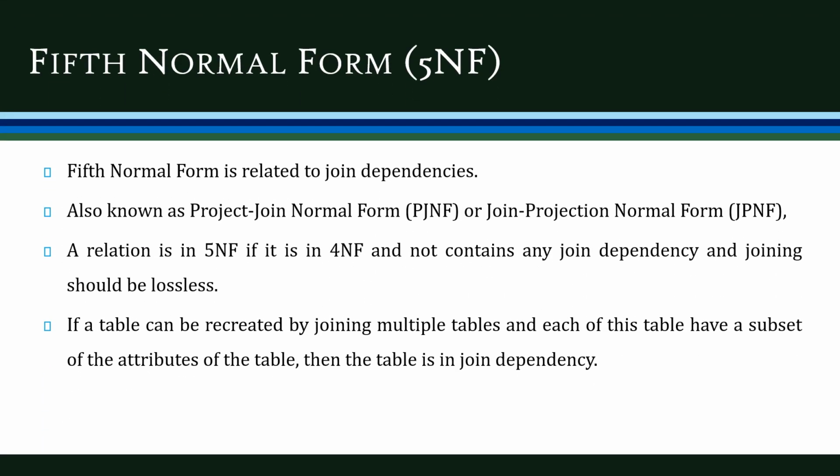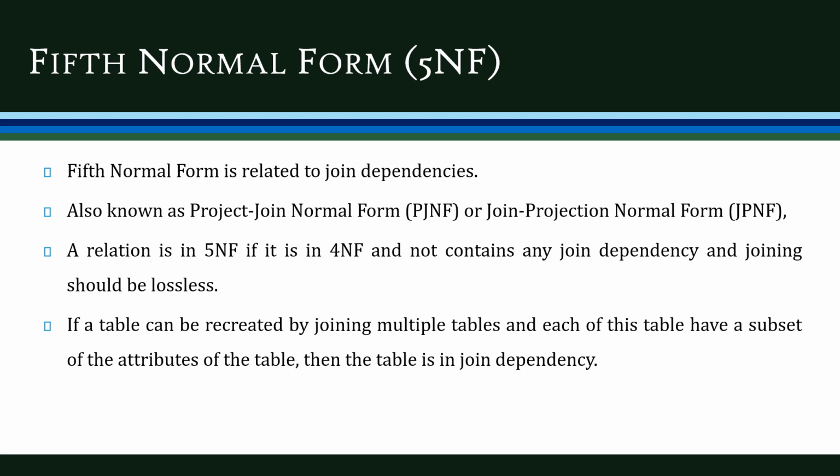Now let's discuss the fifth normal form. This fifth normal form is based on the concept of join dependencies. The fifth normal form is also known as project-join normal form, PJNF, or join projection normal form, JPNF. A relation is said to be in fifth normal form if it is in fourth normal form and does not contain any join dependency, and joining should be lossless. That is, it should satisfy two conditions. The first condition is it should be in fourth normal form, and the second condition is it should not contain any join dependency.